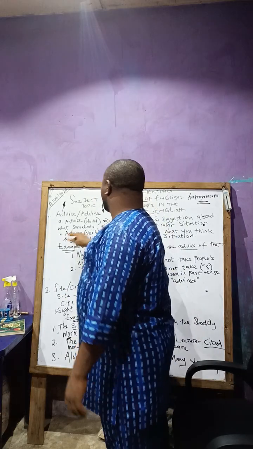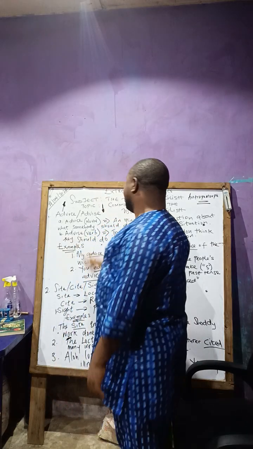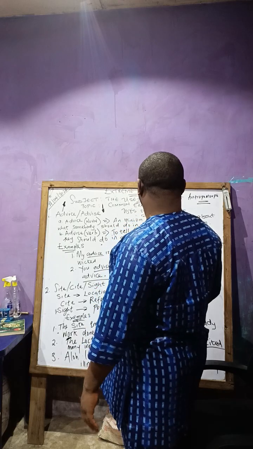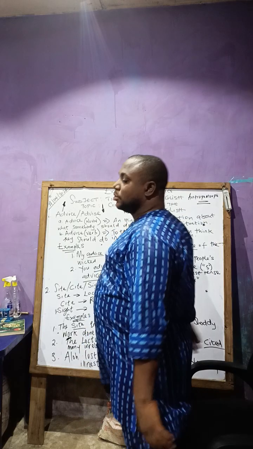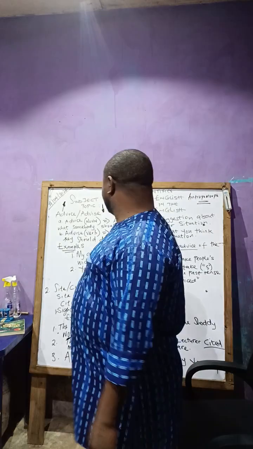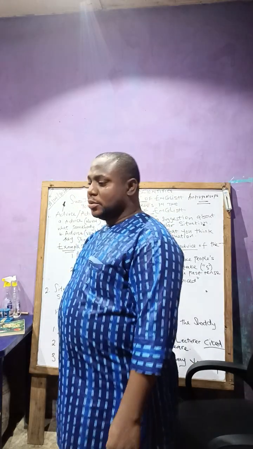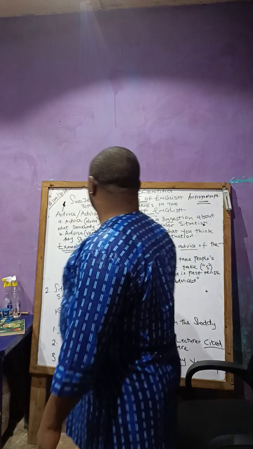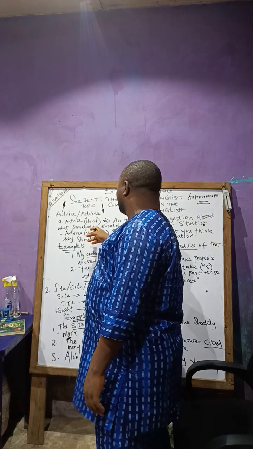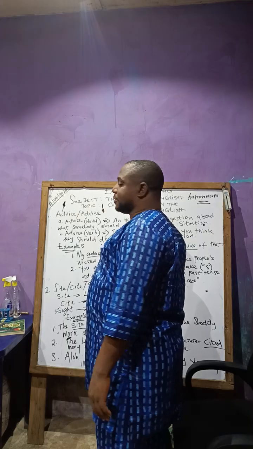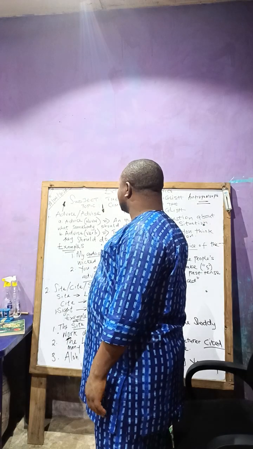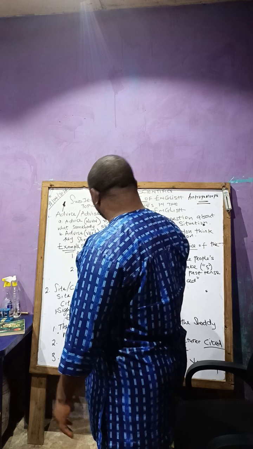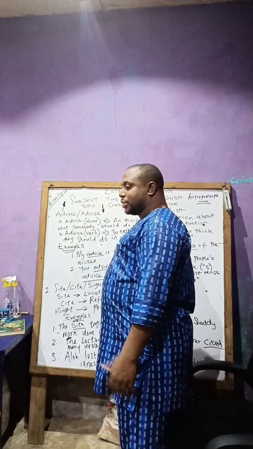So, the second one, advise: to tell somebody what you think they should do in a particular situation. You are telling the person, go and do this thing. You advise the person. You tell somebody what you think they should do.